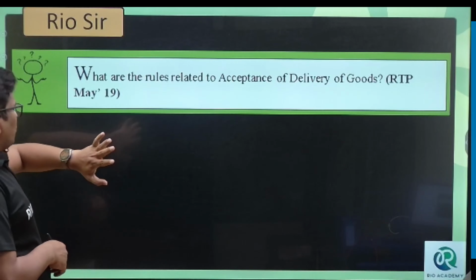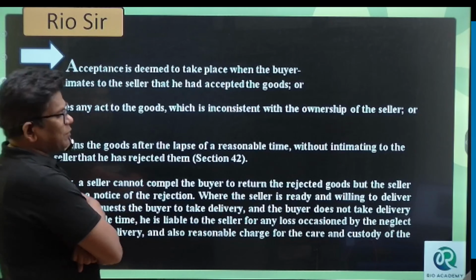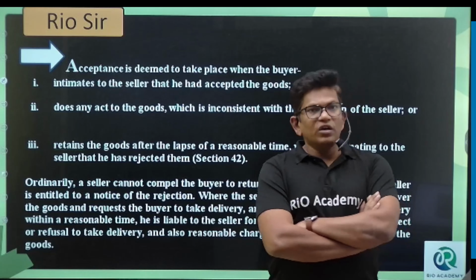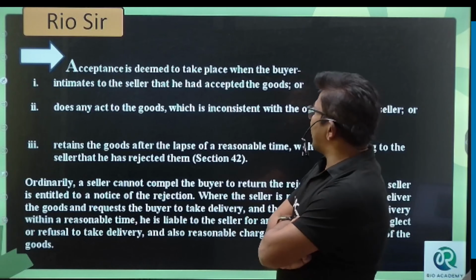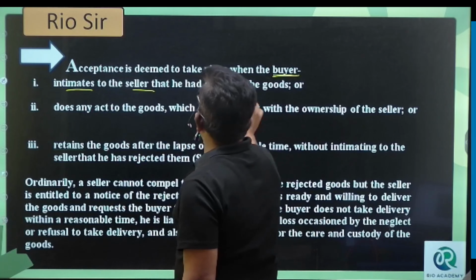Bacho, listen. Acceptance. When are we going to accept? If the buyer accepts the goods, it is nothing but delivery. So, bacho, acceptance is deemed to take place when the buyer, remember, the buyer, informs the seller that he has accepted the goods.